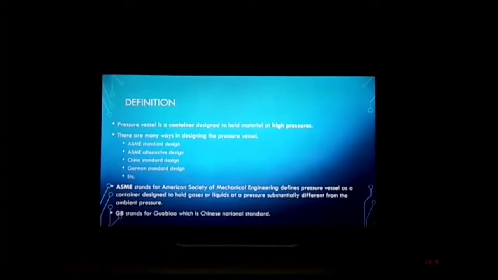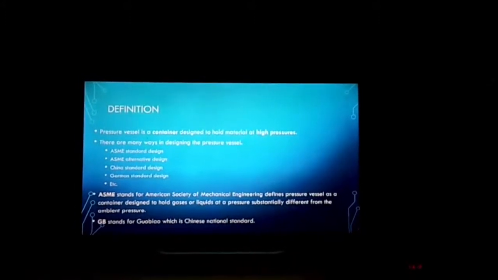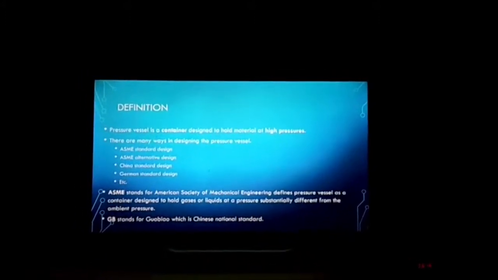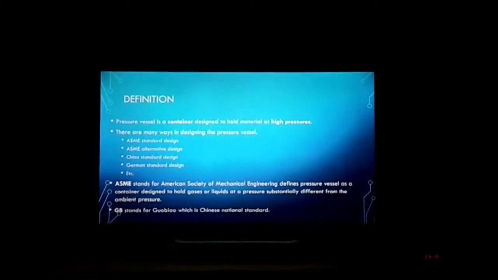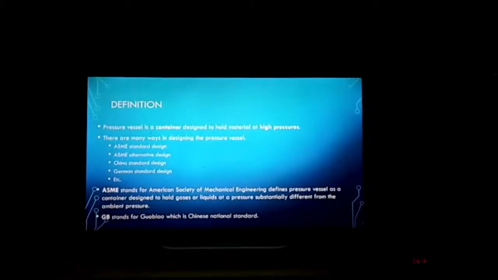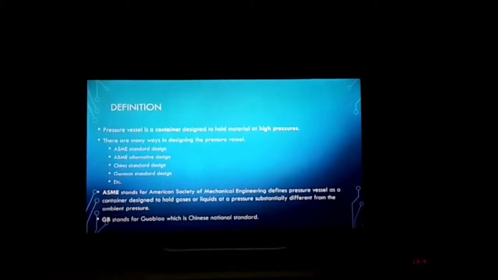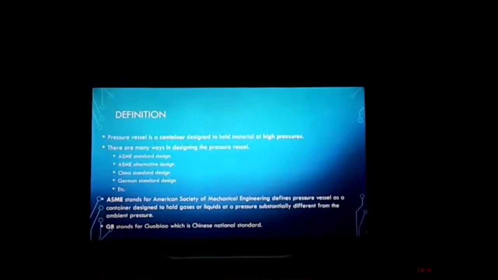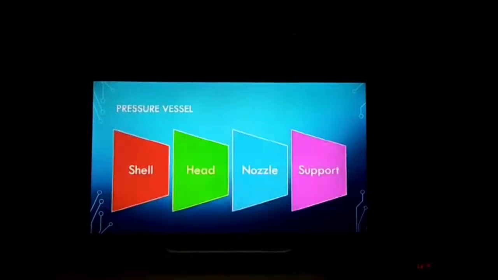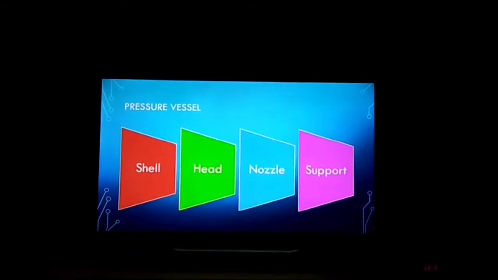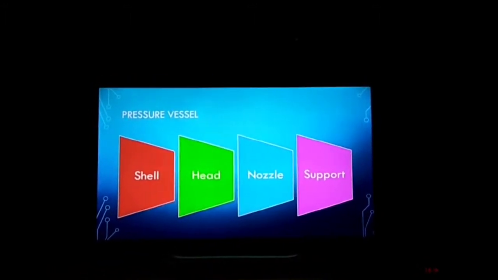To start with the definition, a pressure vessel is a container designed to hold material at a high pressure. There are many ways to design a pressure vessel: the ASME standard, ASME alternative design, China standard, German standard, and so on. ASME is the American Society of Mechanical Engineers, which defines the pressure vessel as a container to hold gases or liquid at a pressure substantially different from the ambient pressure. The pressure vessel parts we are focusing on today are shell, head, nozzle, and support.